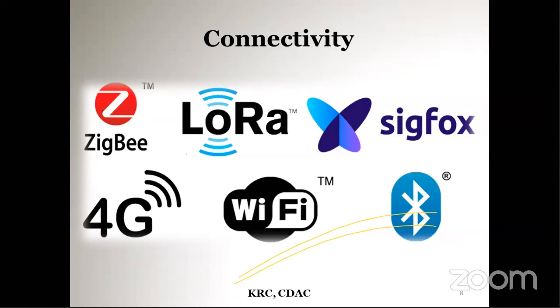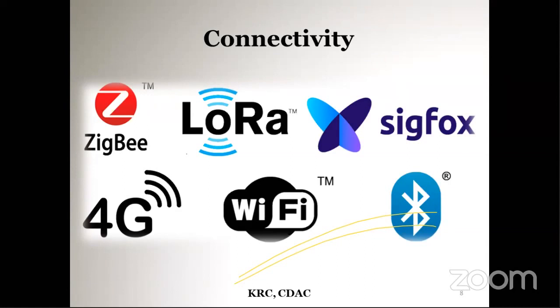So we have so many connection technologies like this. One is ZigBee. ZigBee is also a low power connection technology, but the range is very small. Its maximum range is only 300 meters. It's also a commonly used technology, ZigBee. And another one is Bluetooth. We all use the Bluetooth technology.